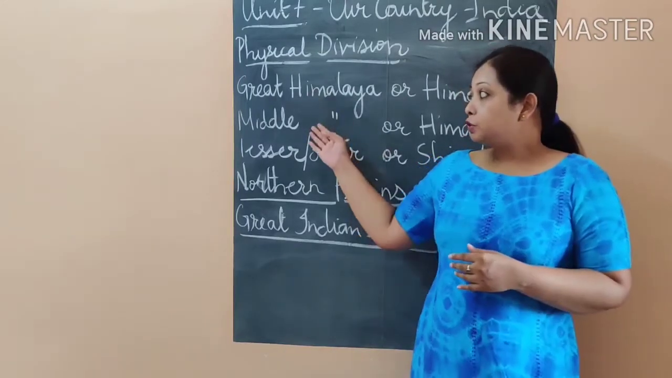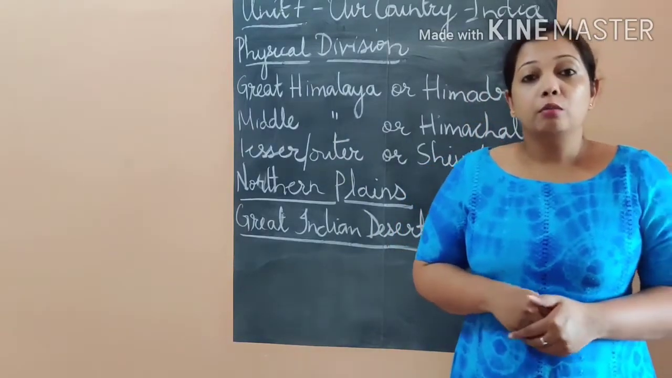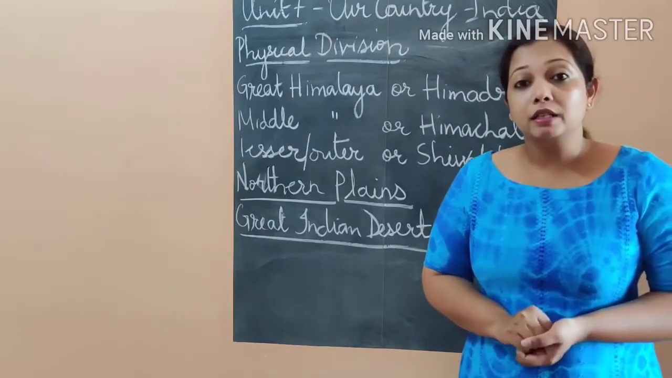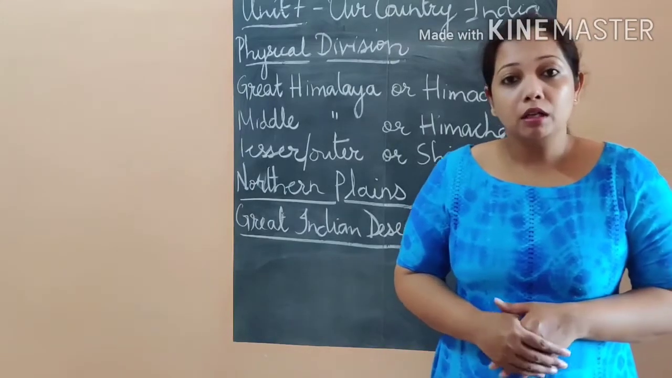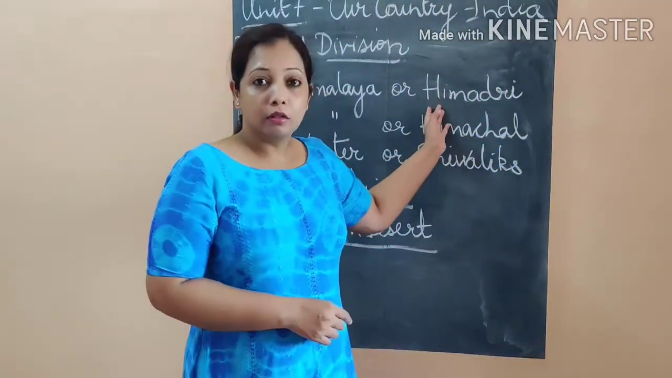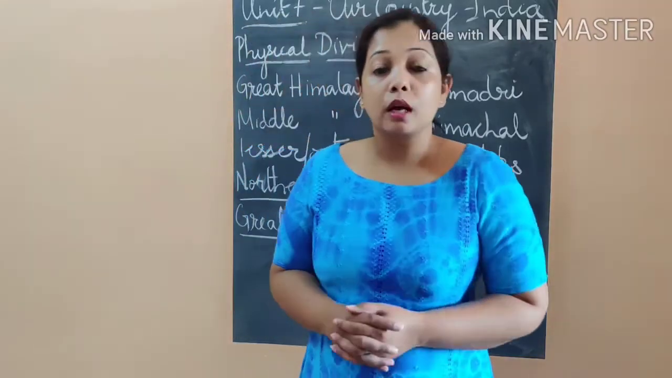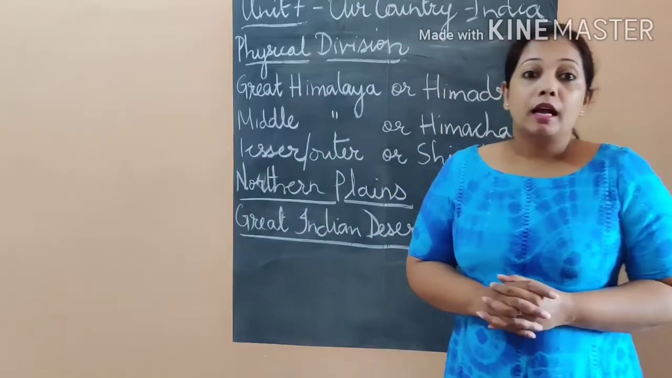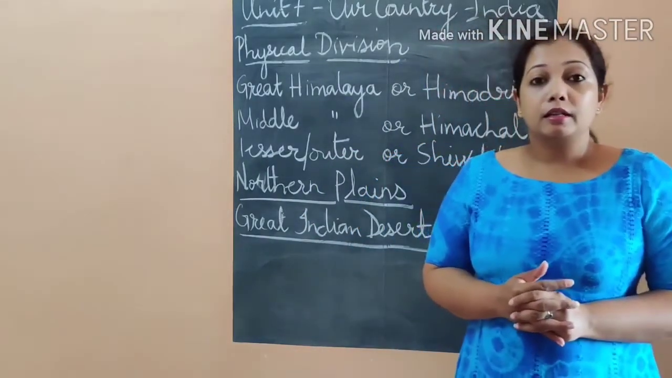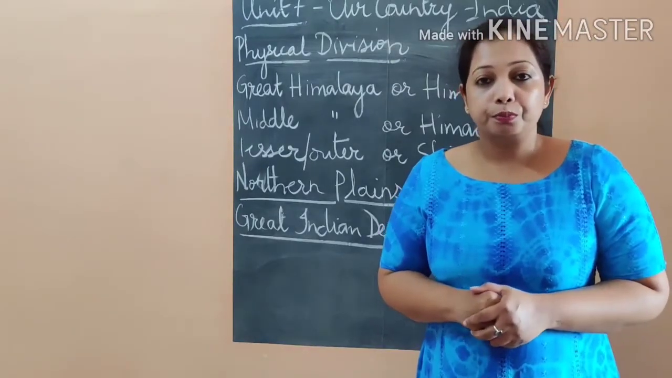Now, the first one is the Greater Himalayas. Okay, and most of the highest peaks are found in these Greater Himalayas. Greater Himalayas are also known as Himadri. So, the Greater Himalayas, what are they known as? It is also known as Himadri. And it has all the height, like it has the Kanchenjunga ranges and it is always covered with snow.